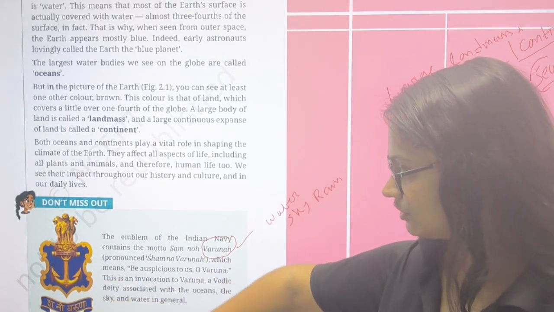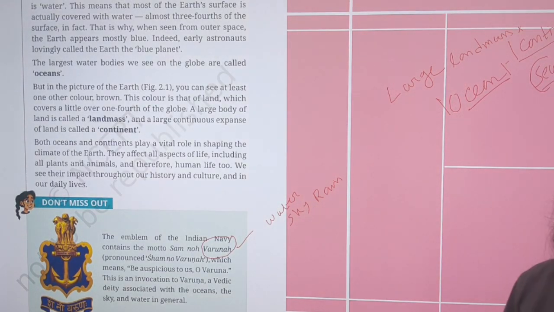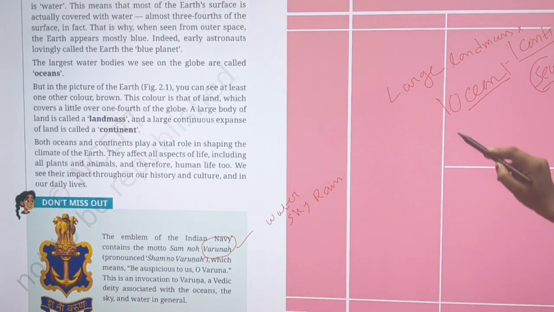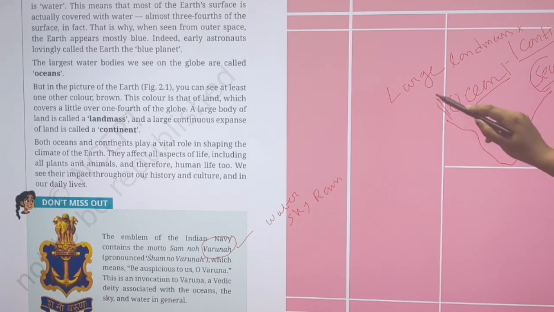This is the symbol. Why do we need a navy? To protect our coastline. Otherwise, Pakistan and China could attack. That's why we need a navy. And there is a dedicated force for that, the Indian Coast Guard. The Indian Navy also takes part in battles, and the Indian Coast Guard is dedicated to the protection of the Indian coast.